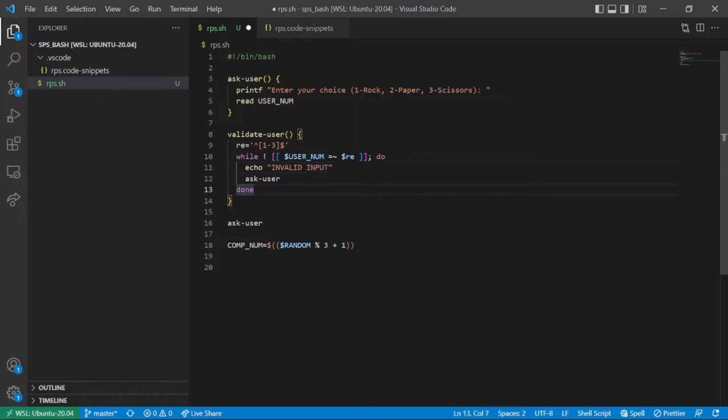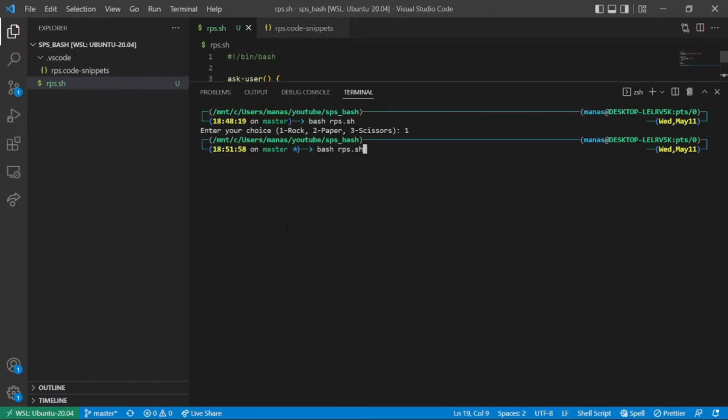If it is invalid, it will ask the user again, and it will keep asking until the num is a valid input. After asking the user for the first time, we should validate the user input.